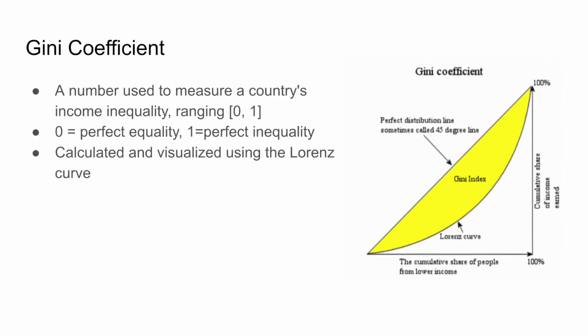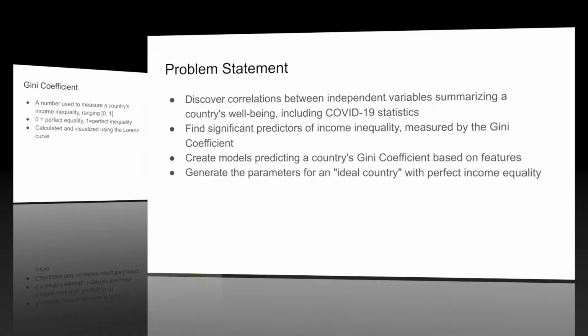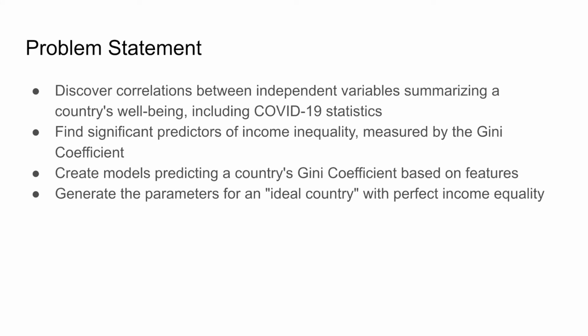So in order to quantify this, we'll turn to the Gini coefficient, which measures the difference between a country's current income distribution to one with perfect income equality. A value of 0 is perfect equality, and 1 is perfect inequality, and these measures can be visualized using the Lorenz curve as shown.